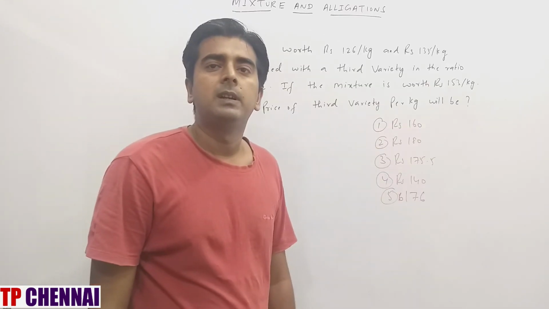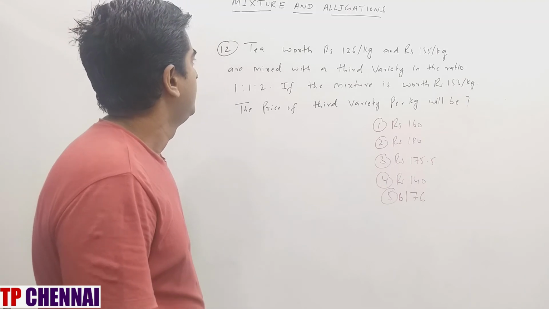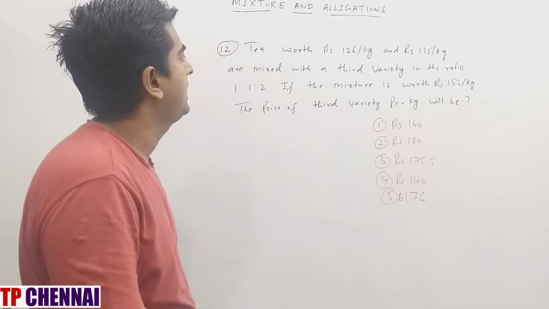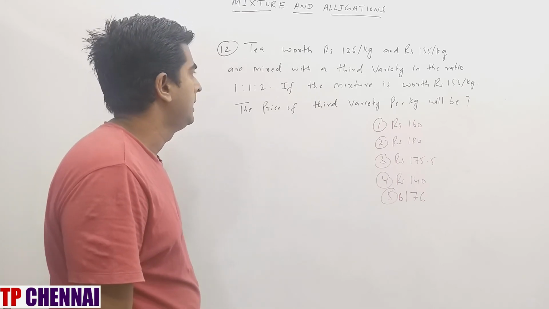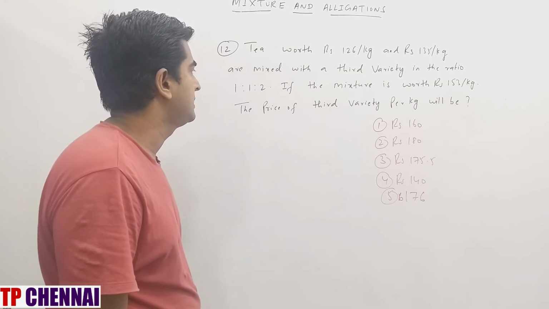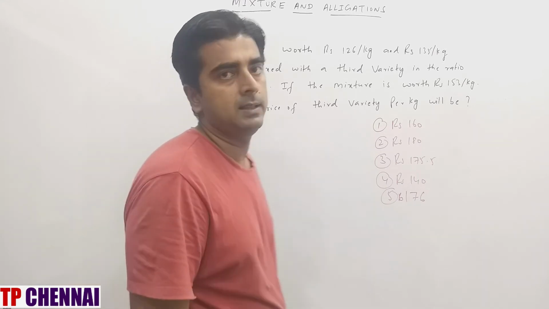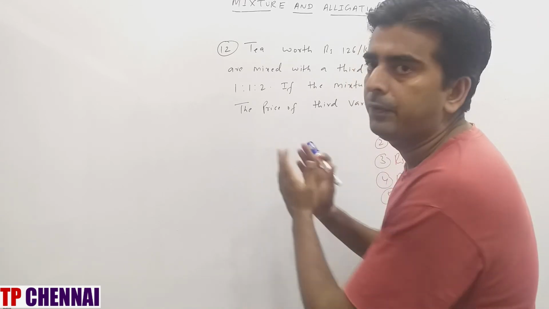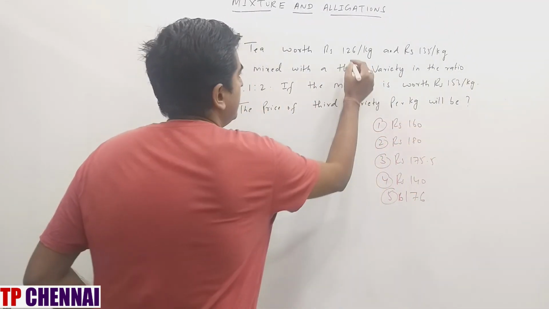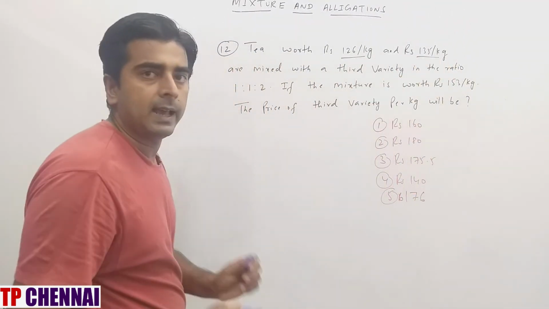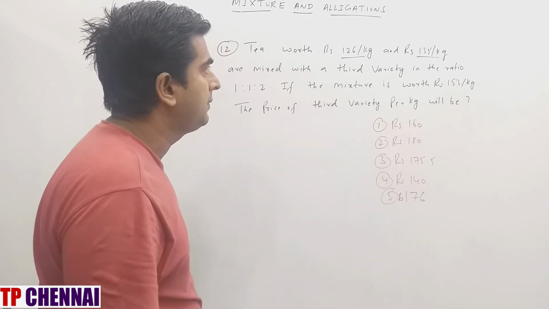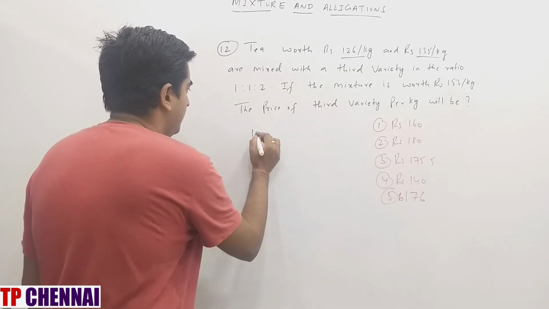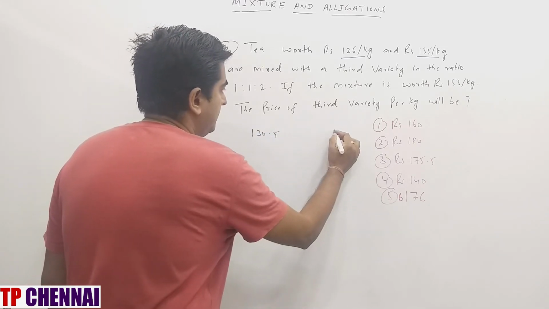So I hope you are clear with the previous question. Now we'll see the next one. Tea worth rupees 120 per kg and rupees 135 per kg are mixed with a third variety in the ratio 1:1:2. If the mixture is worth rupees 153 per kg, the price of the third variety per kg will be? Three quantities are there. In that we will combine the first two quantities. So 120 rupees and 135 rupees, we will take the average. So 120 plus 135 is how much? 255 by 2 is 127.5, and this is what they are asking.